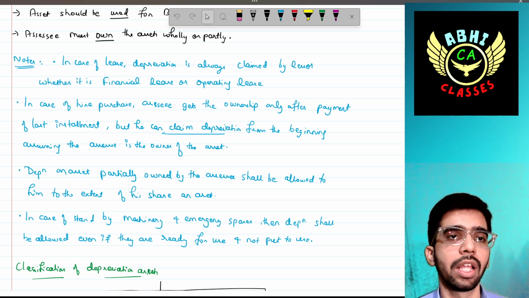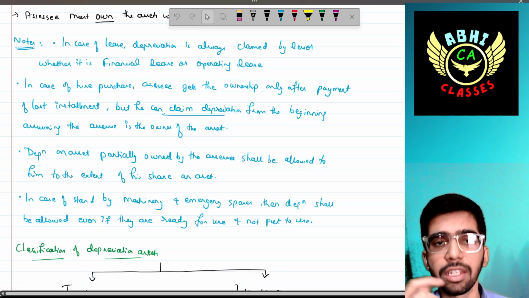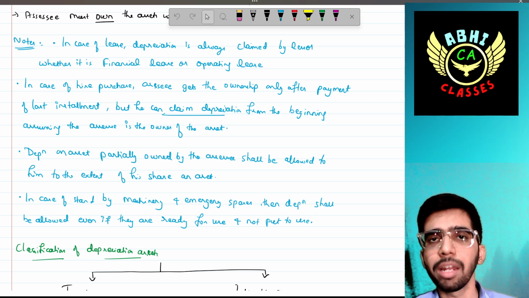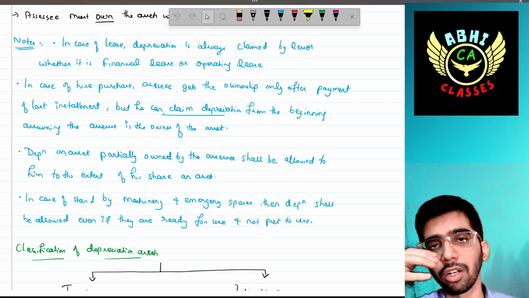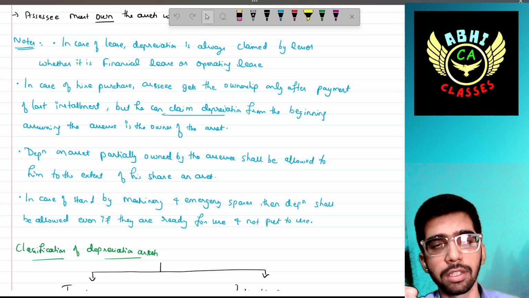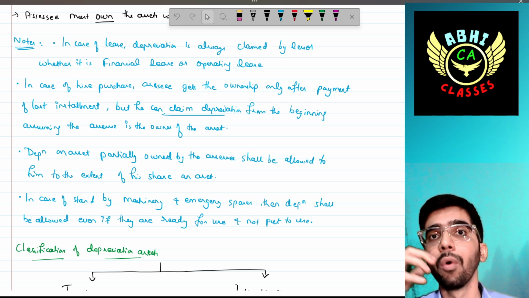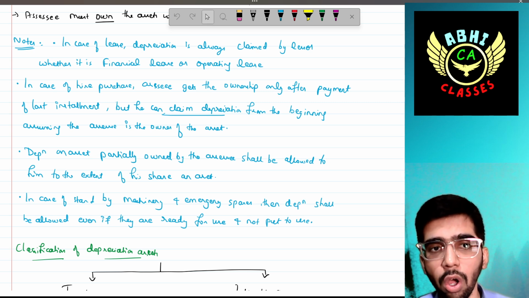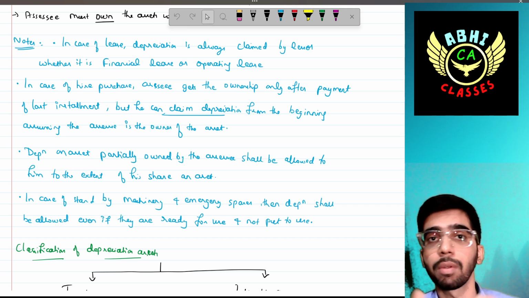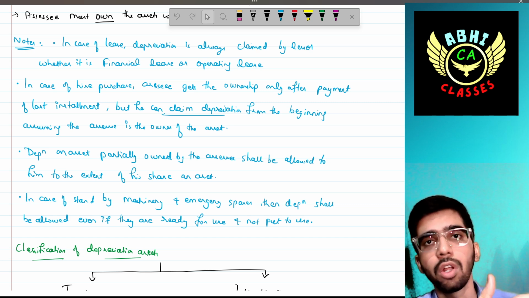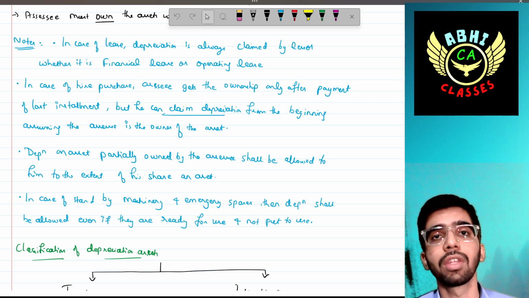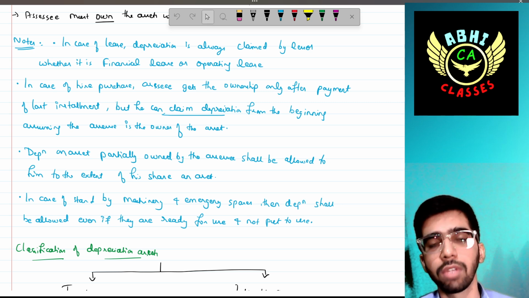Okay. Then in case of hire purchase, the assessee gets ownership only after the payment of the last installment. Hire purchase means you pay the cost of the asset on an installment basis, but ownership is received only after the payment of the last installment, right? As per income tax law, he can claim depreciation from the beginning, as if the assessee is the owner of that asset. Okay, there is a benefit given to the assessee.